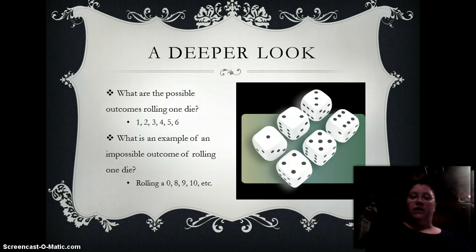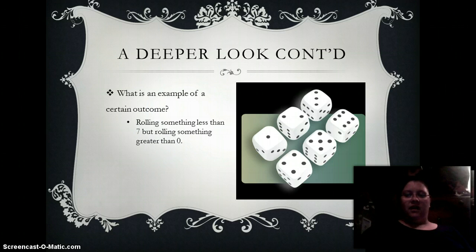Now, what is an example of an impossible outcome of rolling one die? It would be a 0, 8, 9, 10, etc. The reason for that is because there's no possible way with a single die that you can achieve any of these numbers because they do not exist on there. Now, what is an example of a certain outcome? Rolling something less than 7, but greater than 0. The reason for that is because the numbers are 1 through 6 on a single die.